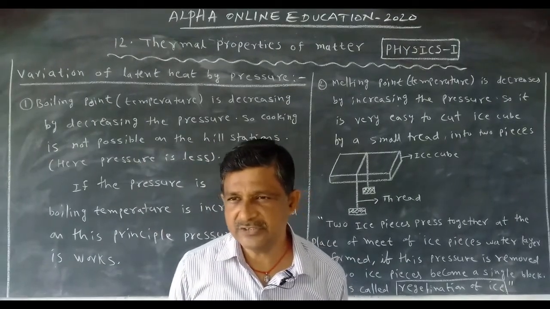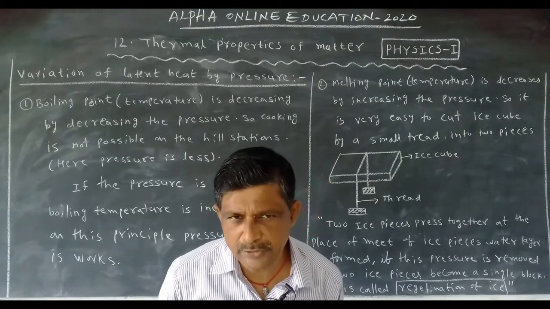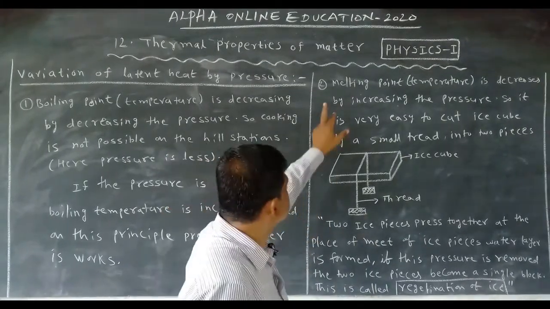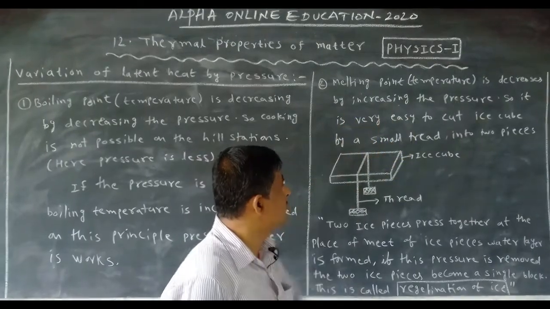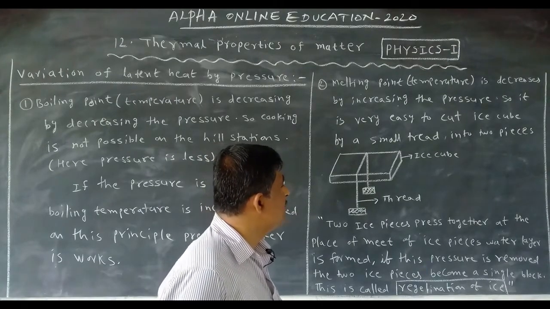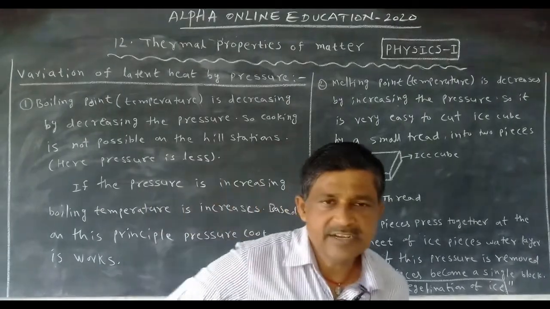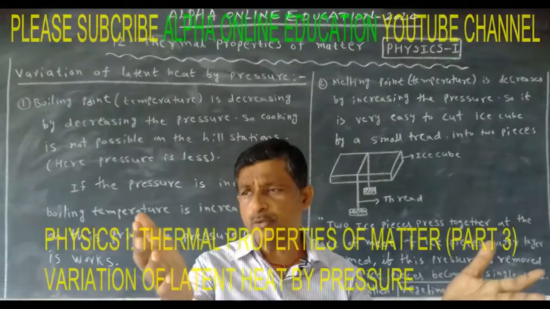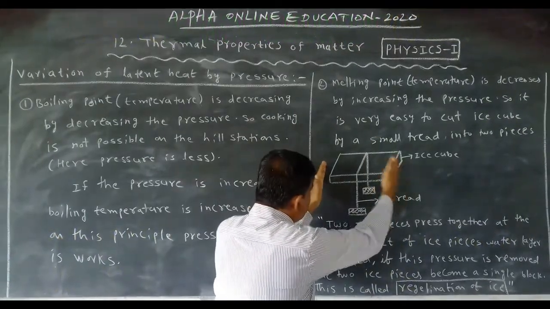Boiling point means the conversion from liquid to gas. Melting point means conversion from solid to liquid. Now, it is opposite. Melting point temperature decreases by increasing the pressure. So, it is easy to cut an ice cube with a small thread into two pieces. Let us take a bulk size ice cube. Now we want to cut it into two pieces.